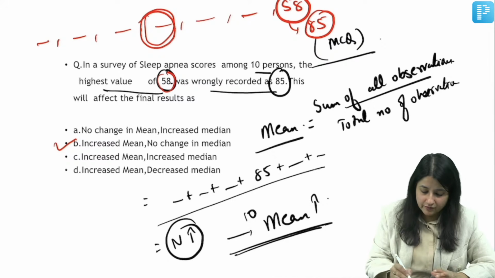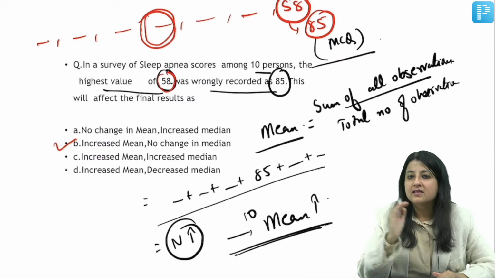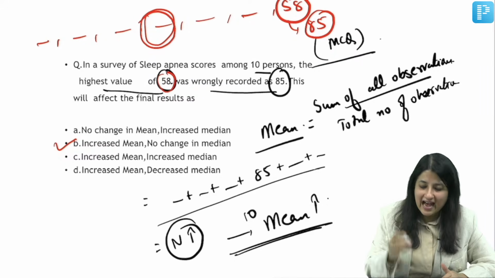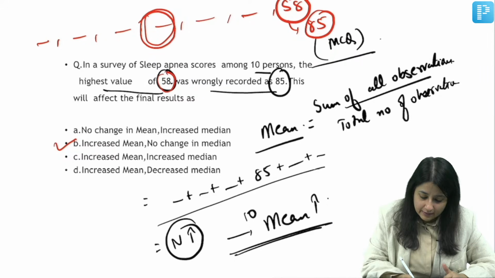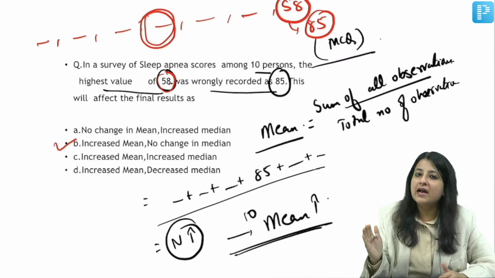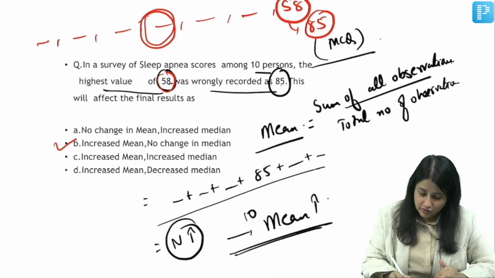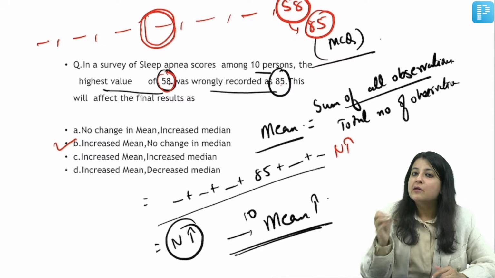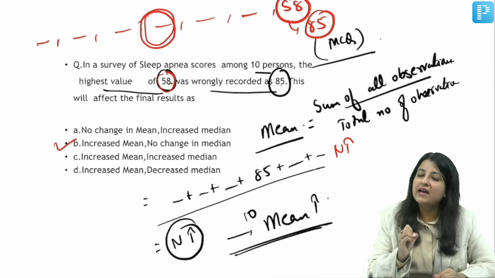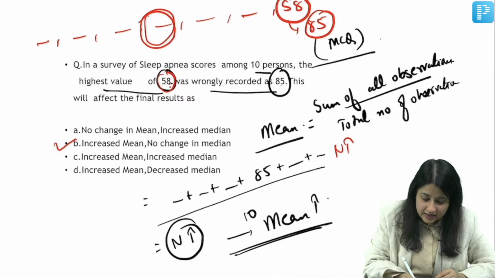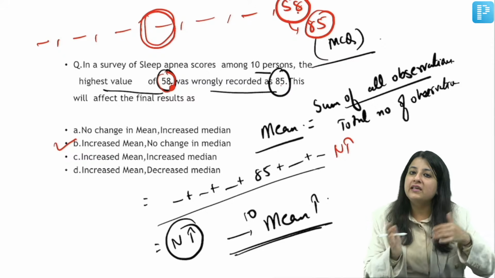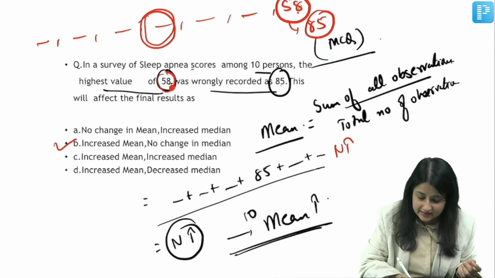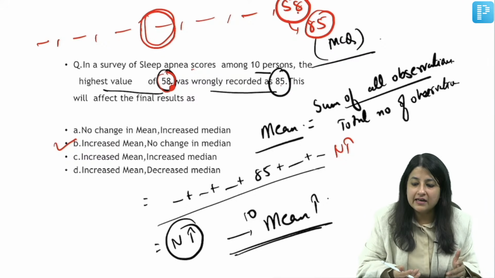Alright. See, Ambika, look over here once, dear. What is mean, Ambika? Sum of all observation divided by the total number of observations. ठीक है, Ambika? So, if you are going to add up the 10 values, you were supposed to add up 58. Now, what are you adding up? 85. So, your numerator will increase, right? And mean will be exaggerated, increased आएगा. But when I say calculate median, median middle value होता है when data is arranged in ascending order. So 58 will go at the end. Now even if you've written 58 as 85, it's still at the end. So median is somewhere in the middle only, which didn't get affected. Now did you get it?